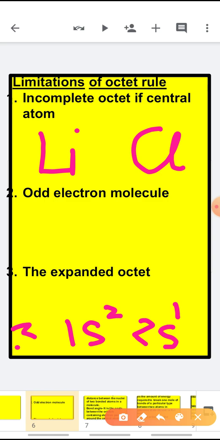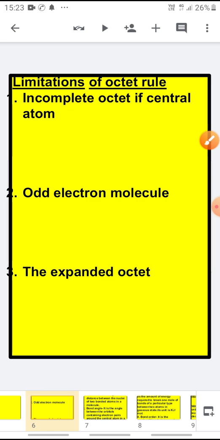In the 2s subshell, only one electron is there, and chlorine is having seven electrons in the outermost shell. Lithium, after giving one electron to chlorine, still the octet is incomplete for lithium. Why? It is not having 8 electrons, it is having only 2 electrons in the outermost shell. Still the compound exists and is stable also.